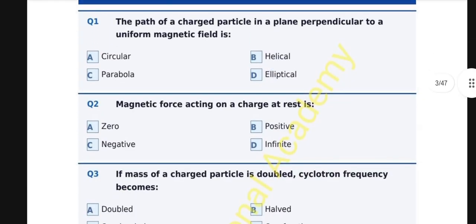Question number 2, magnetic force acting on a charge at rest is: A. 0, B. Positive, C. Negative, D. Infinite. And the correct option is A, 0. If the charge is at rest, v is equal to 0, so F is equal to 0. Magnetic force only acts on moving charges.